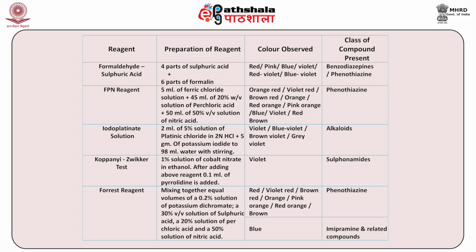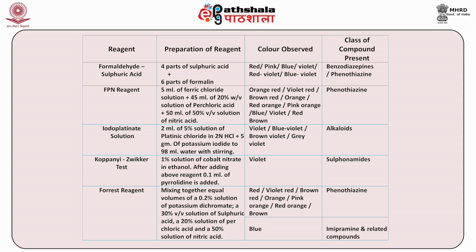Coming to the Kopany-Zwicker test and the reagent, how it is prepared. A 1% solution of cobalt nitrate in ethanol is prepared, and after adding the above reagent, 0.1 ml of pyrrolidine is added. The color that you observe, if it is violet, will indicate the presence of sulfonamides as the basic substances as drugs.